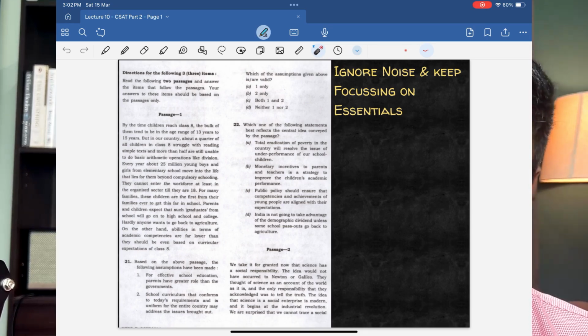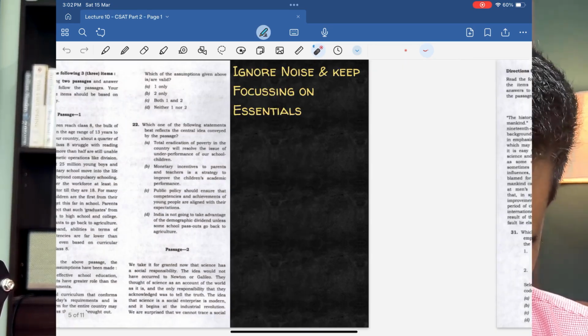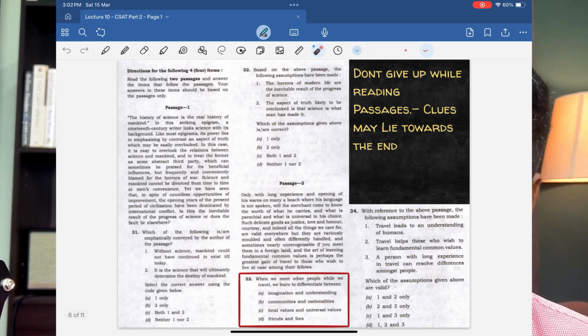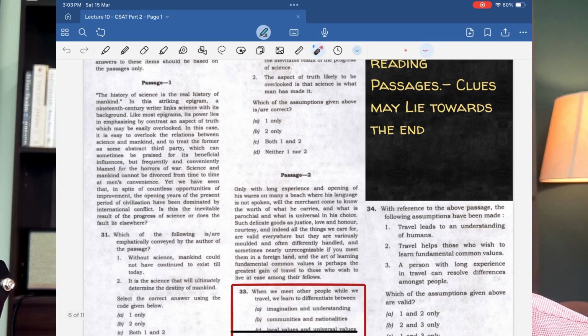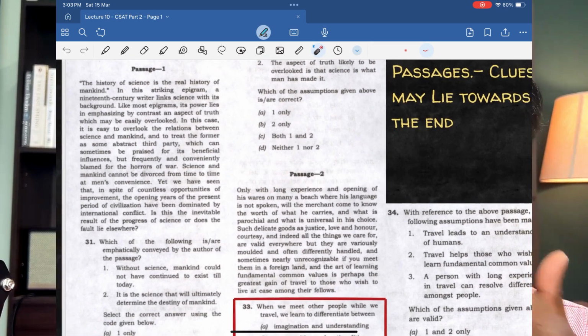All right. So let's move on to the next question. Next idea. So this is a passage, and I have already given you a hint of this passage when I was giving the opening remarks of this lecture, right? I told you a word called epigram which was there in the passage. It is this particular passage. Look at what the passage is. Let's just simply read it.